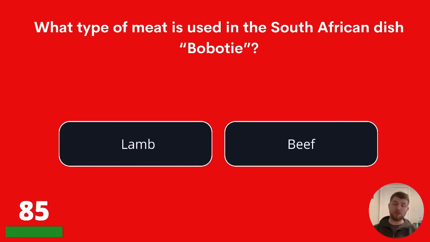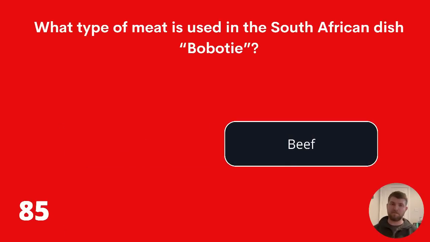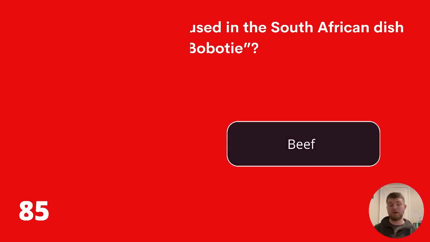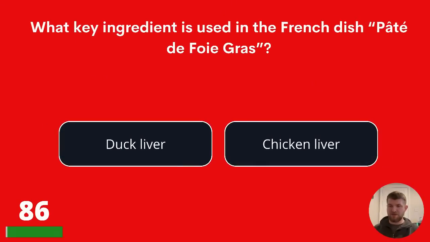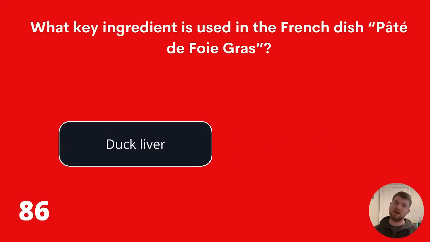What type of meat is used in the South African dish bobotie? Is that lamb or is it beef? The answer is beef. What key ingredient is used in the French dish pâté de foie gras? Duck liver or chicken liver? The answer is duck liver.